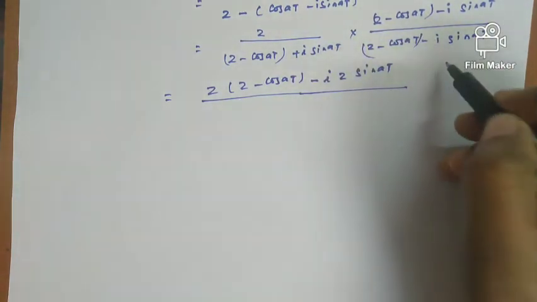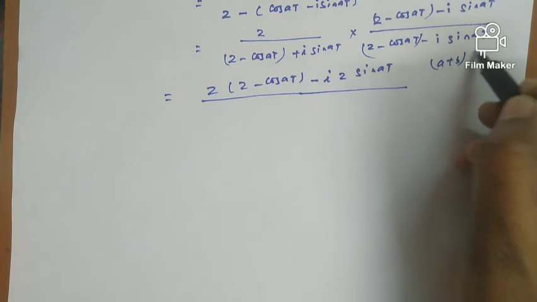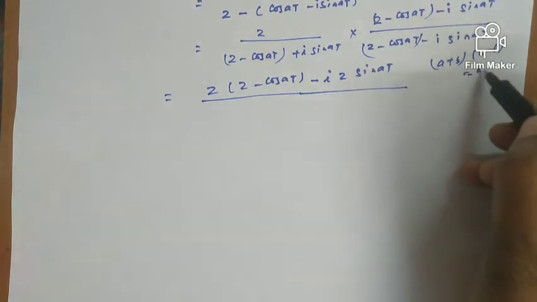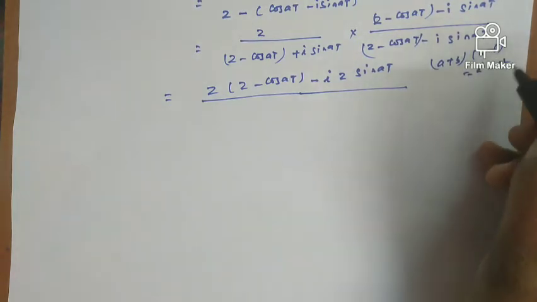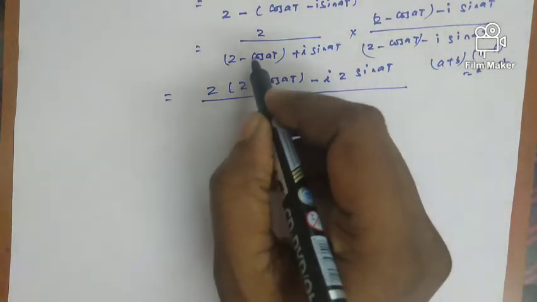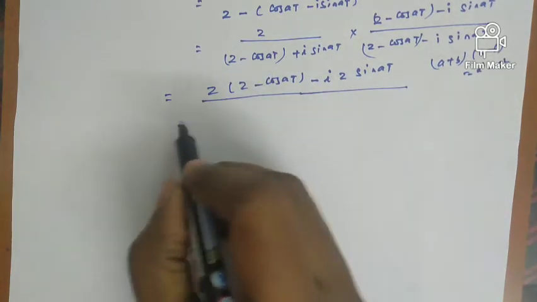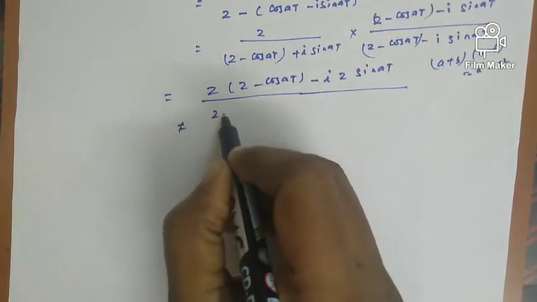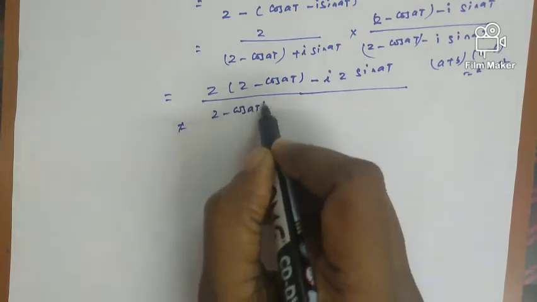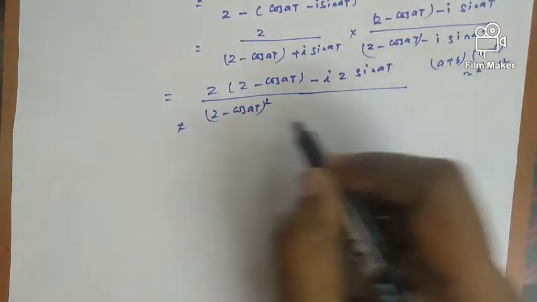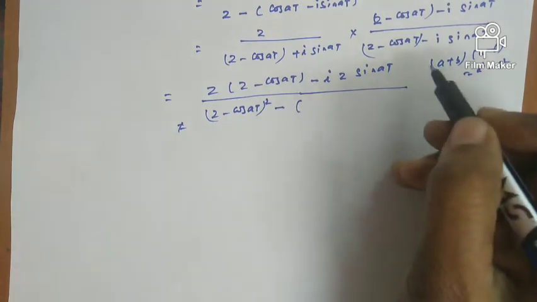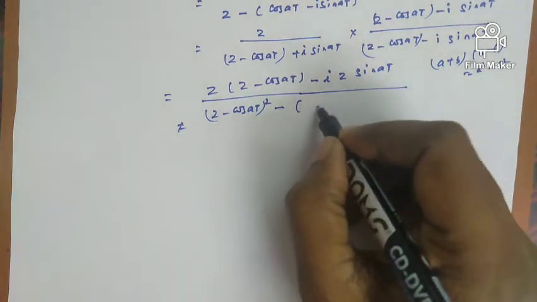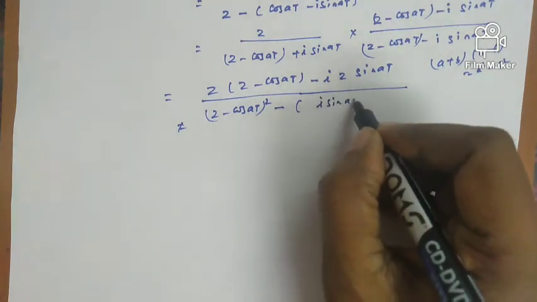So a plus b into a minus b, the result is a square minus b square. So based on that, here in the place of a we are having z minus cos a t the whole square, a square, minus in the place of b we are having i sin a t, so i sin a t the whole square.